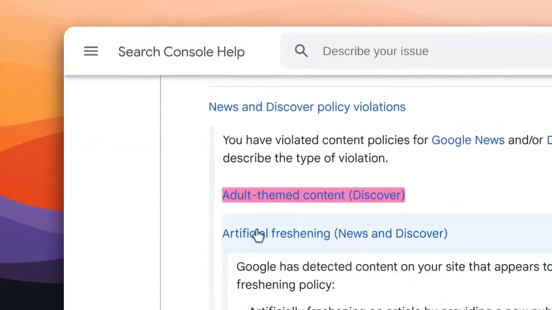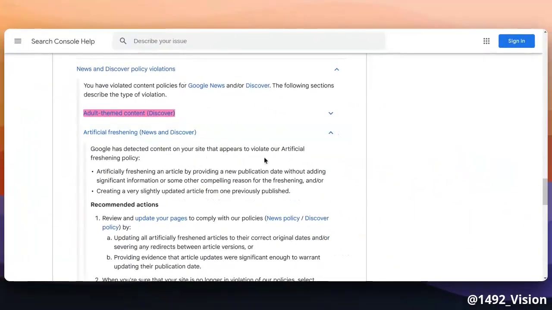Artificial freshening is more interesting. This deals with an article that gets a new publication date, but without any real reason justifying it. An implicit hint here is that you gain some advantage by giving an article a new date, or there would be no need for a penalty. Just make sure that the new version of the article really adds something substantial. Don't just change a word in the title, the picture, and set a new date.